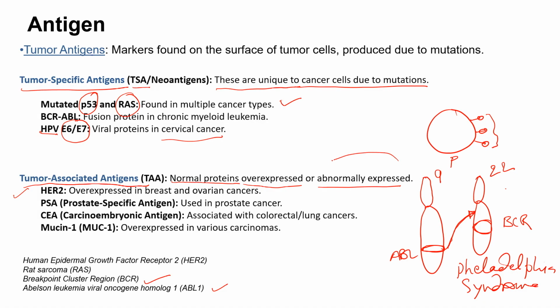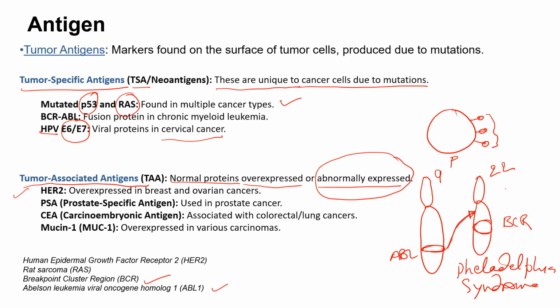To give an example, in the early phase of life in a human being, there are proteins which are required for the growth of a cell. These proteins are expressed in very large quantity in the very early phase of life. Later on, say at the age of 35 or 40, a human may not need those proteins, and for that reason they are not expressed at that time. If by chance those proteins start being produced at the age of 35 or 40 for growth promotion, then those proteins can be considered abnormally expressed, and this could lead to cancerous progression. So this is what we call tumor-associated antigens.